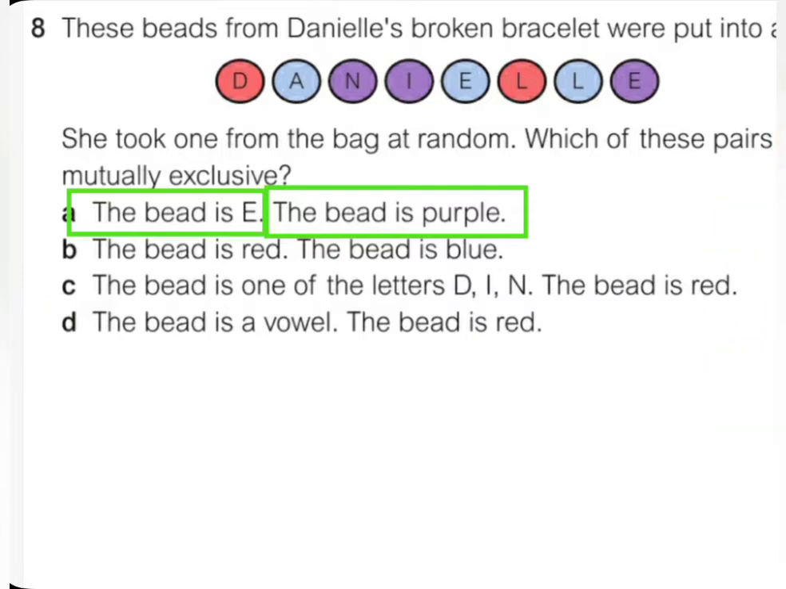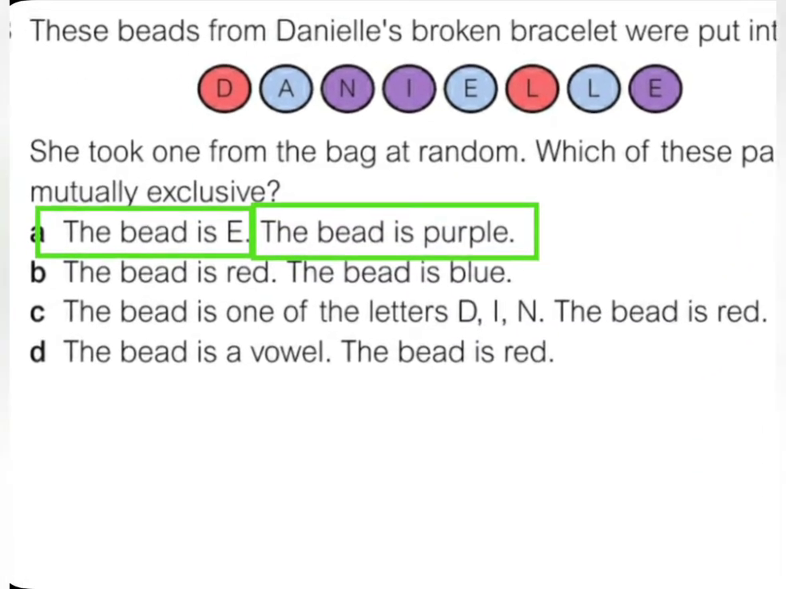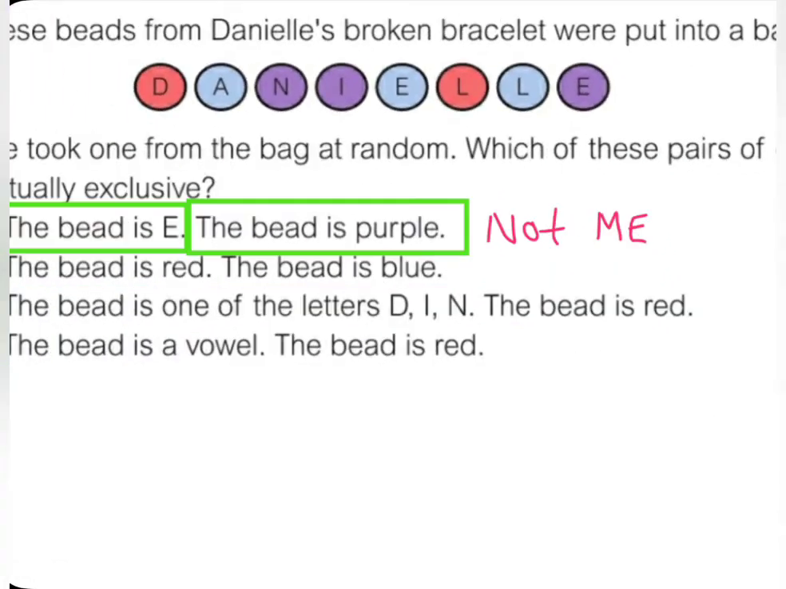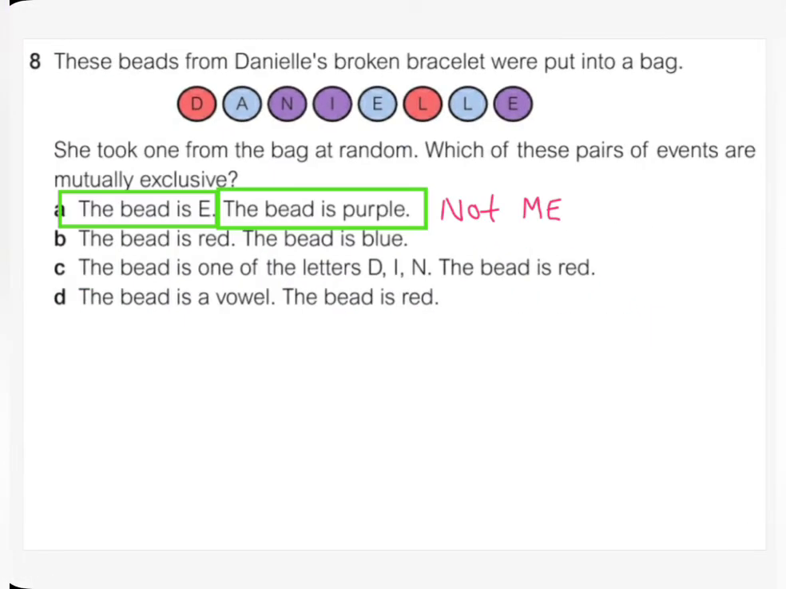Now let's take a look at the beads. Can I find a bead which has a letter E on it and purple at the same time? Of course, it's here. So these events happen at the same time, so they're not mutually exclusive. So what I'm going to do is write not ME, okay? Because they happen at the same time. They're not exclusive of each other.